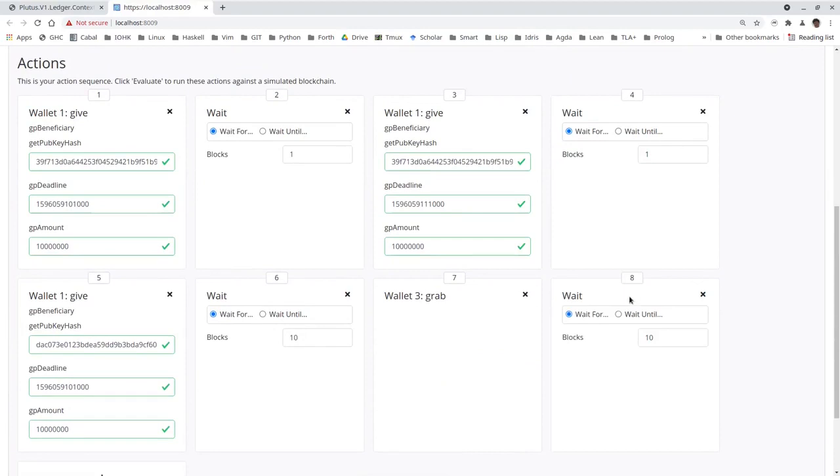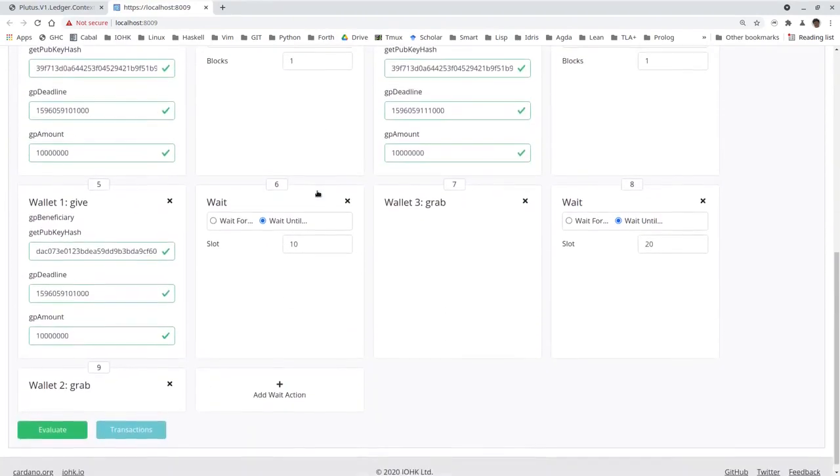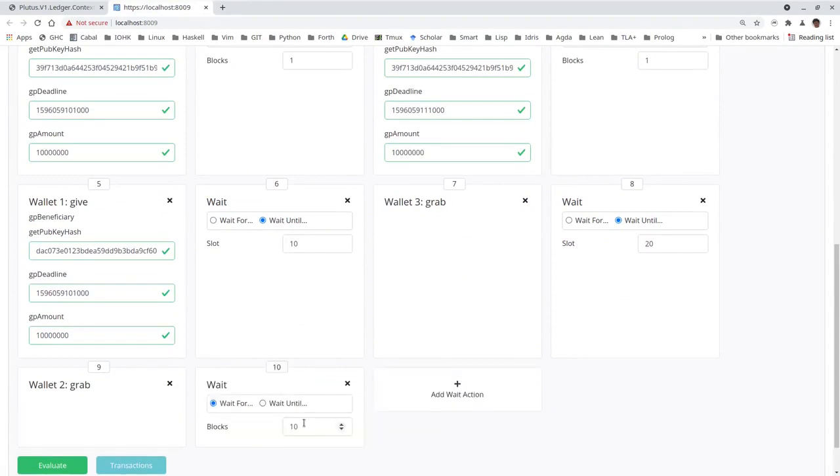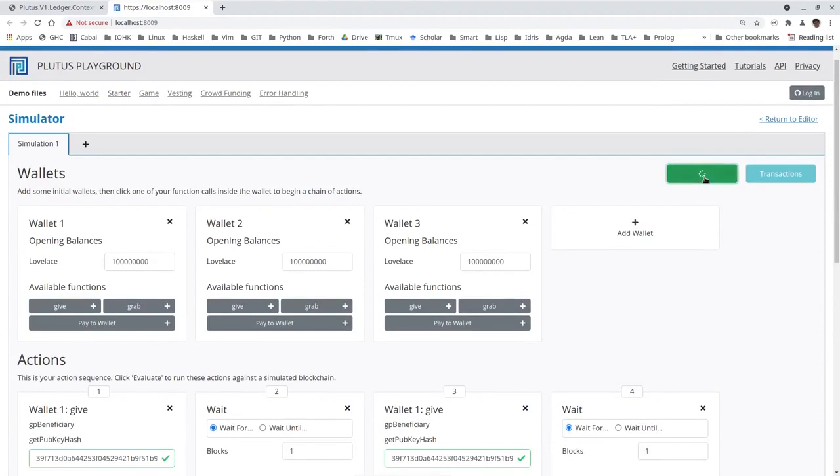And let's wait until slot 20. And now wallet 2 grabs. So both gifts for wallet 2 at that point should be available. And finally, we wait one more block, giving it a chance to process and end up on the blockchain, and evaluate.